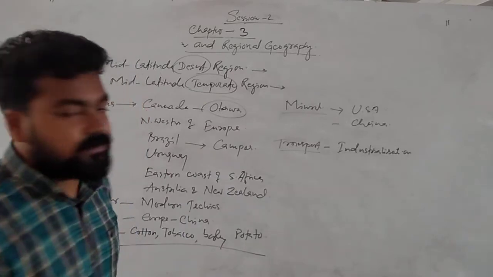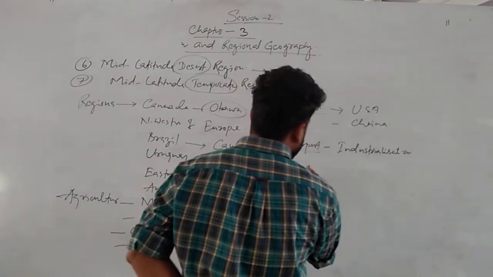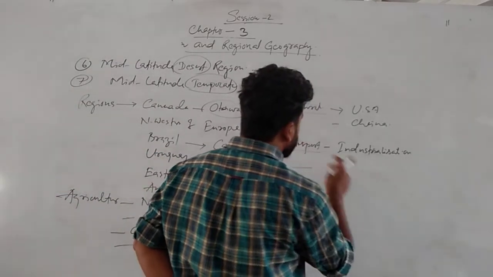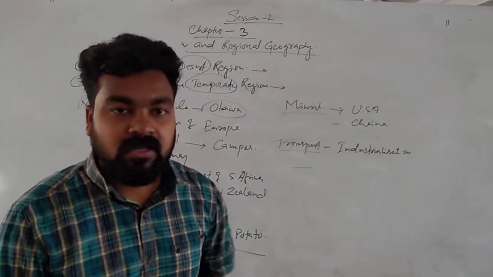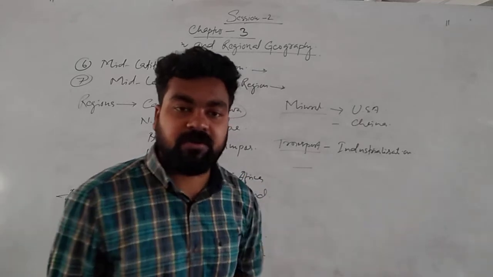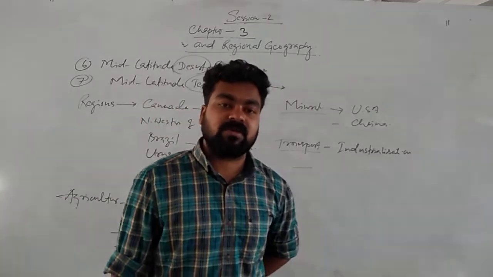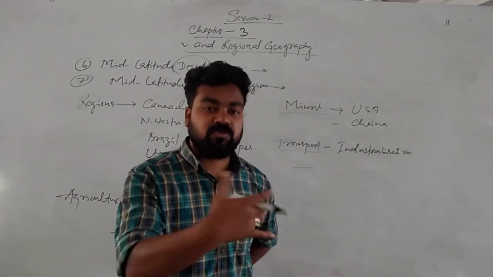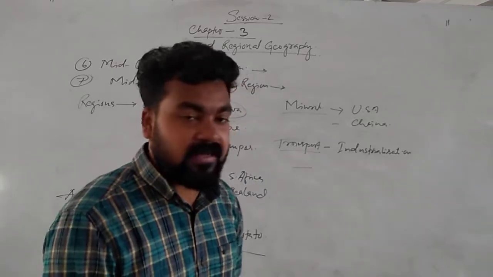And due to some natural factors, some other types of problems are also there in moderate climate, because due to the influence of sea, sometimes severe cyclone, tropical cyclone, sometimes extratropical cyclone occurs. We have discussed what is that extratropical cyclone in class 9.